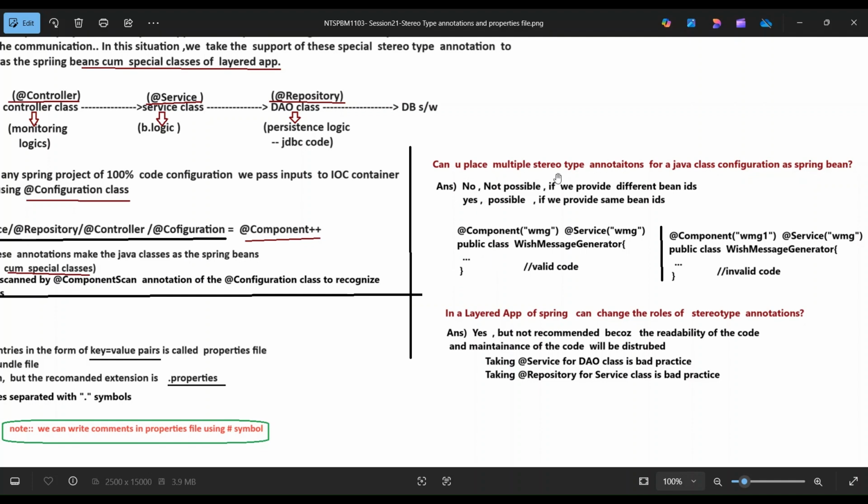Can you place multiple stereotype annotations on a Java class to configure it as a Spring Bean? If we provide different bean IDs, not possible.